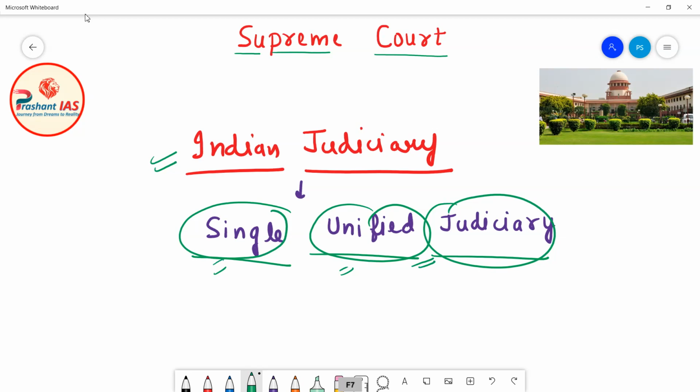Now friends, what is the meaning of single unified judiciary? To understand it, you need to understand a rough structure of the Indian judiciary. So now we will discuss an overview of the structure of the Indian judiciary.